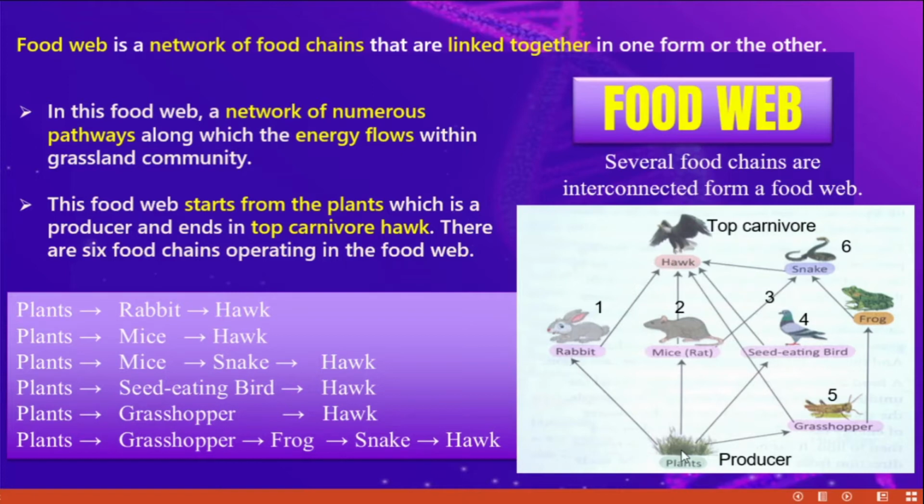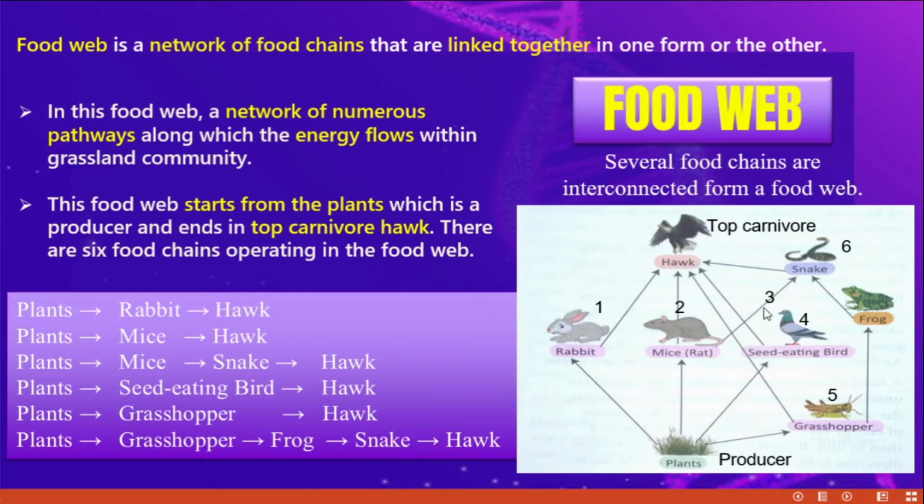So energy transfers from green plants to rabbit, then the rabbit to the hog. Then look at this one. Here, the grass is eaten by the mice, then the mice is eaten by the hog. So here also energy transfers from plants to mice, then mice to hog.